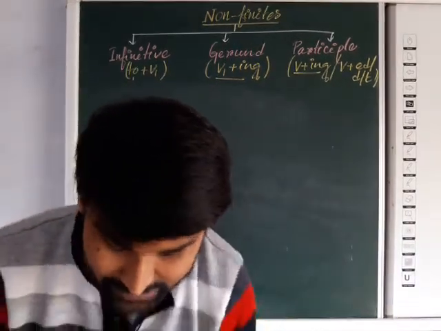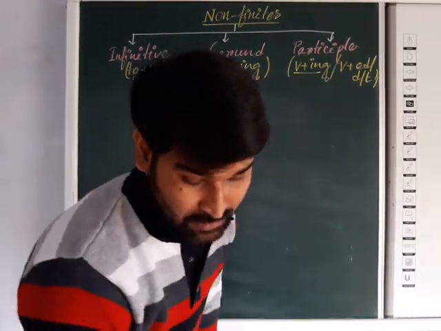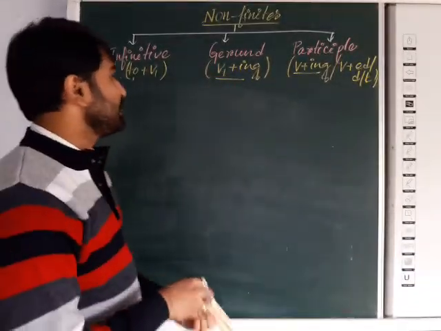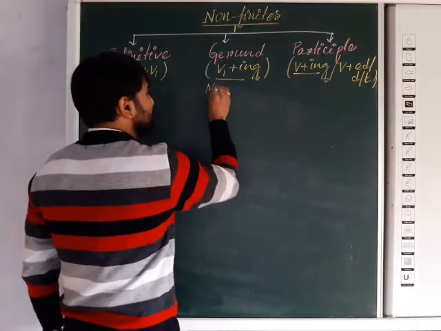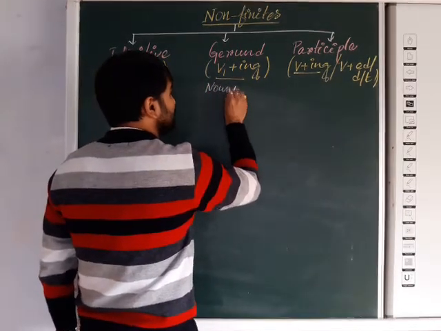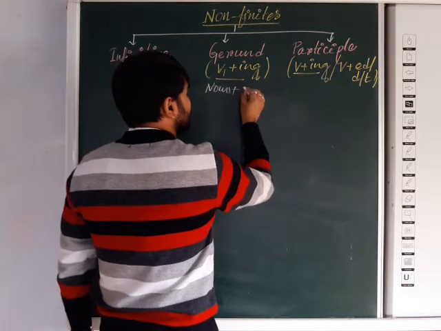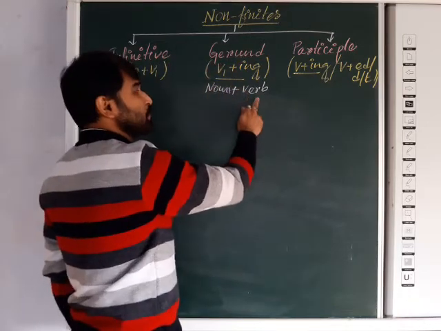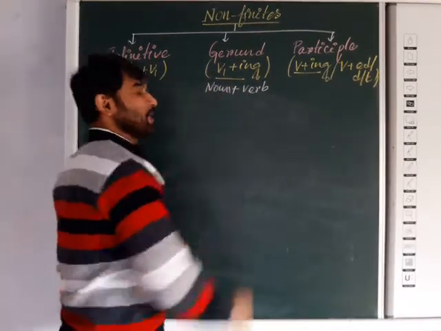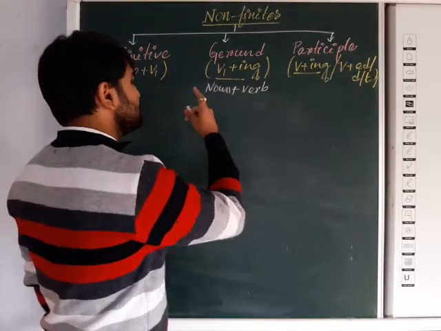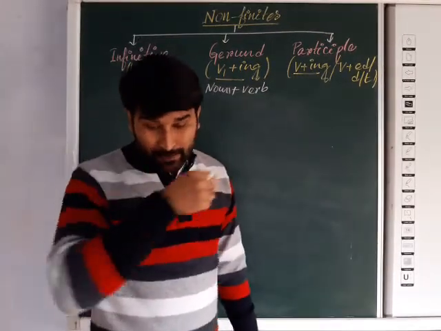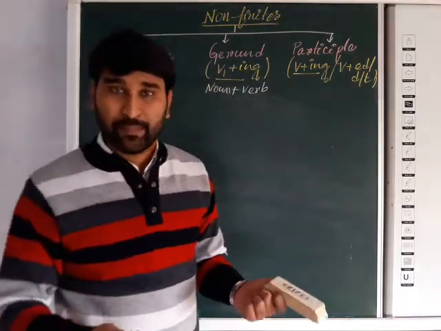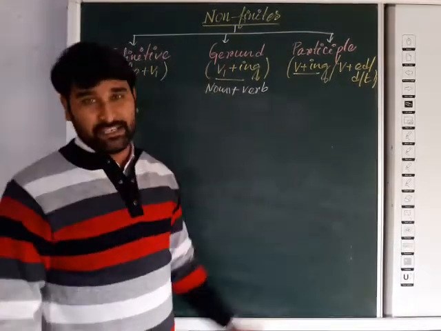Now we are moving towards another topic, that is gerund. As I told earlier, gerund is a double part of speech, a noun plus a verb. Actually, gerund is derived from the verb and it is acting like a noun. That's why it is gerund. Now one example I am taking. Gerund has been used in four different ways. And mind it, the form will be V plus ing.